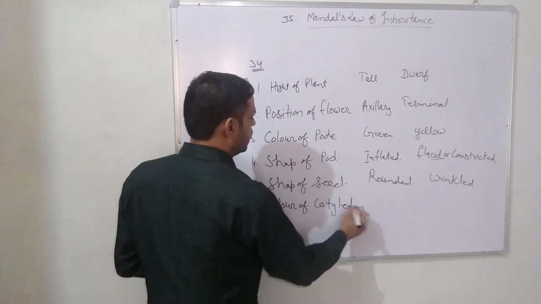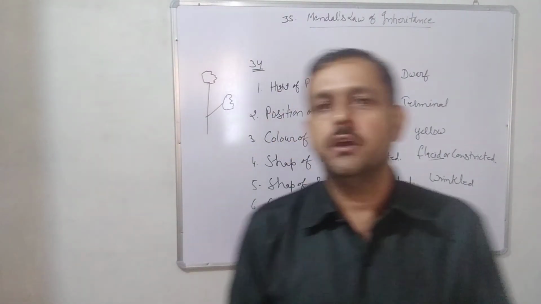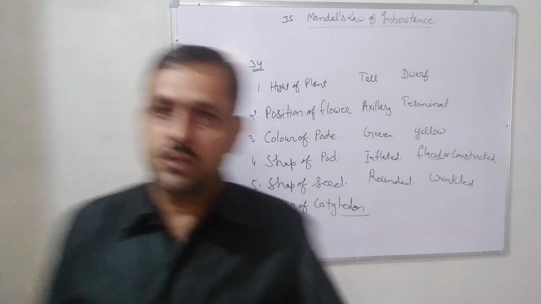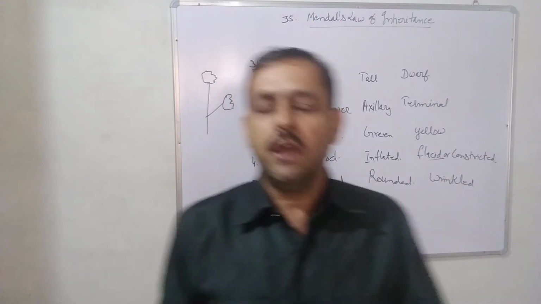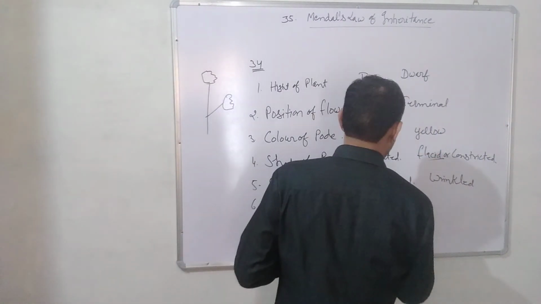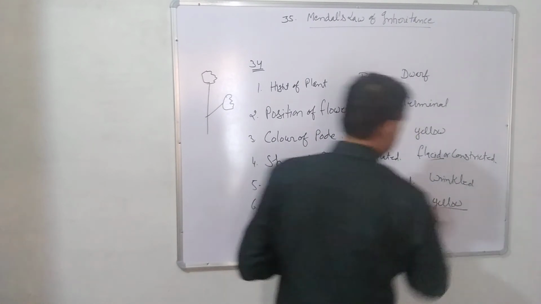What is cotyledon? We discussed earlier. Now I am telling you what is cotyledon. The first leaf which arises from the seed is called cotyledon. So green and yellow are the contrasting characters.